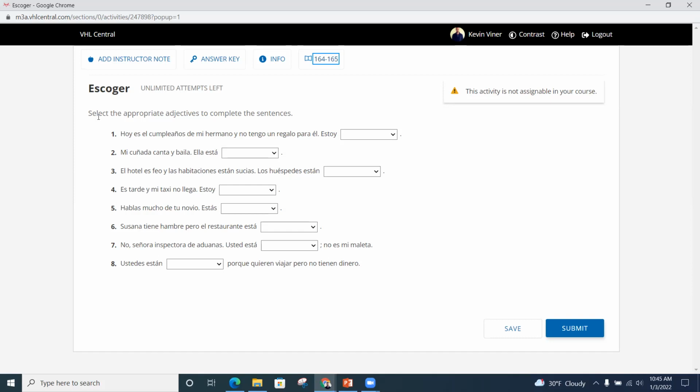Okay. So this one tells us to select the appropriate adjectives to complete the sentences. So we're looking for things that, does it make sense? And also agreement. So does it agree in gender and number? So let's look at número uno. Hoy es el cumpleaños de mi hermano y no tengo un regalo para él. Estoy, so here are your four options. Which would you say makes the most sense? Estoy avergonzado, estoy cómodo, estoy limpio, estoy feliz. Okay, so pause it now and think about it for a second.